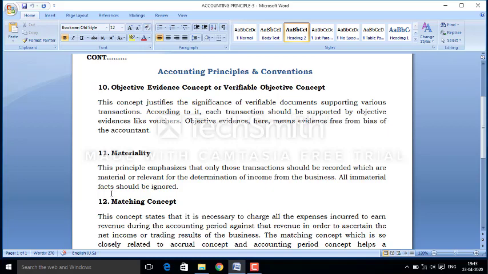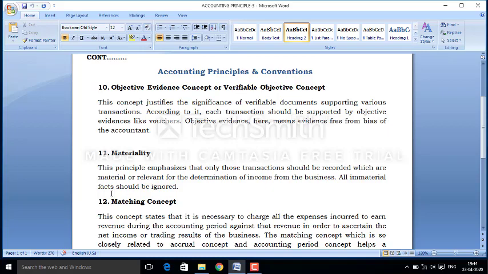As we have studied, under the accrual concept we record each and every transaction, especially income or expense, on an accrual basis but not on a cash basis.